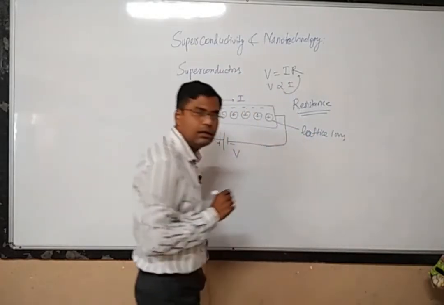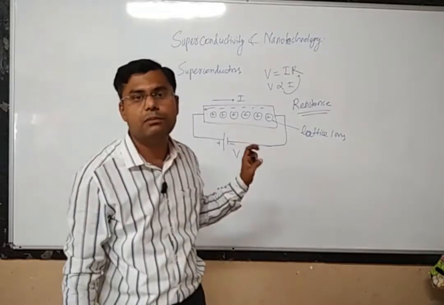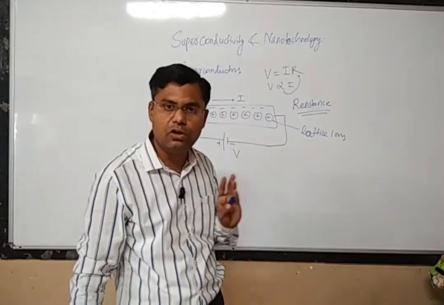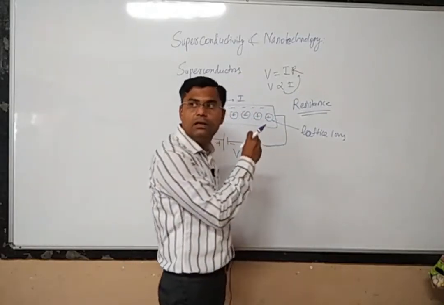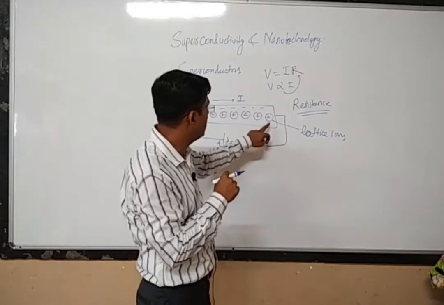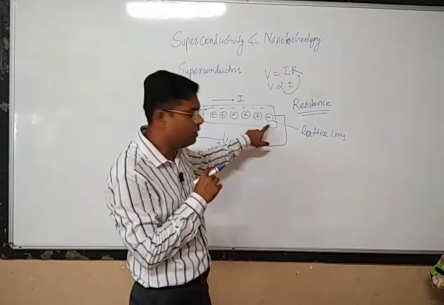These are called lattice ions, and these lattice ions are not in a stationary position. They will always be moving about their equilibrium position, right? And what type of motion will they perform?